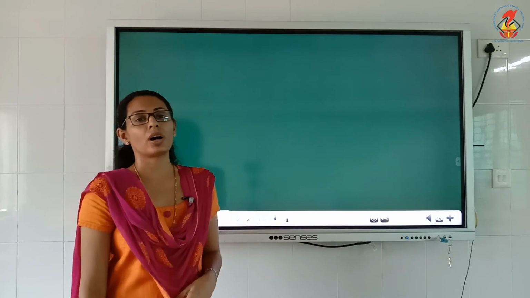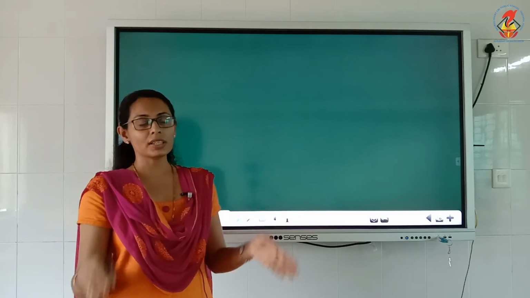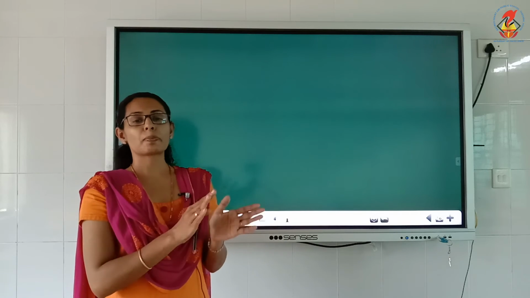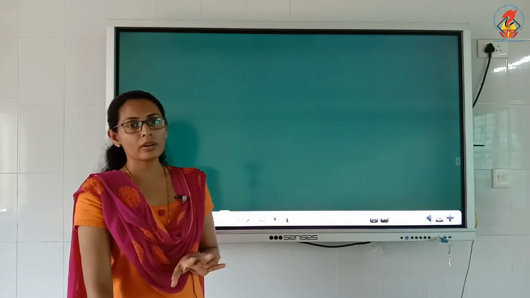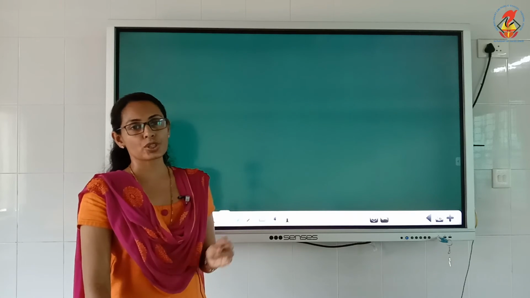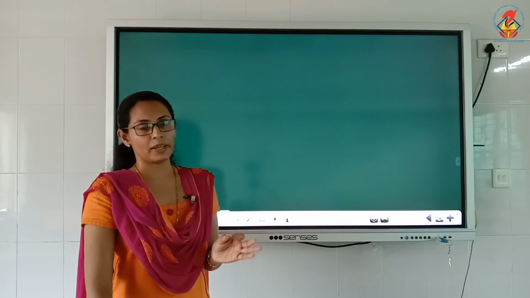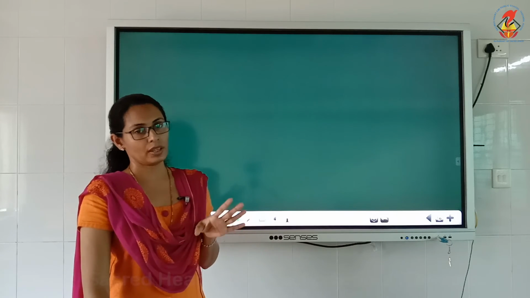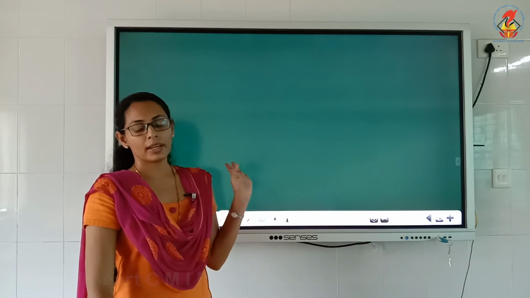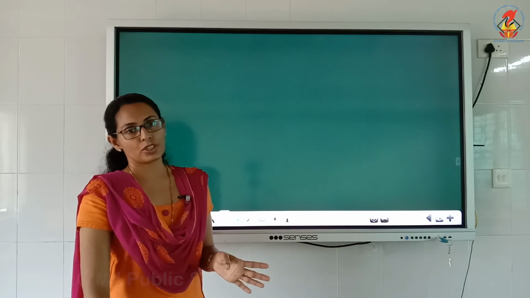What do you mean by plateaus? What is the meaning of plateau? Plateaus are tableland, a flat top with steep slopes. These plateaus are important, and among them we are studying four. The first one is Colorado Plateau, then Deccan Plateau, Bolivian Plateau and Tibetan Plateau. Tibetan Plateau is the largest and highest plateau in the world. Then we move on to the importance of the plateau.